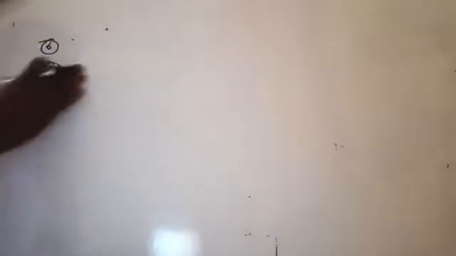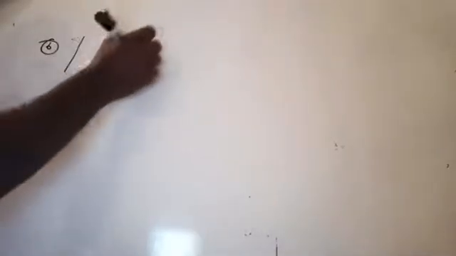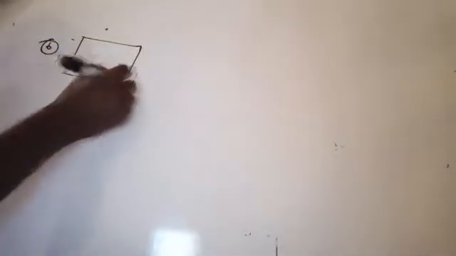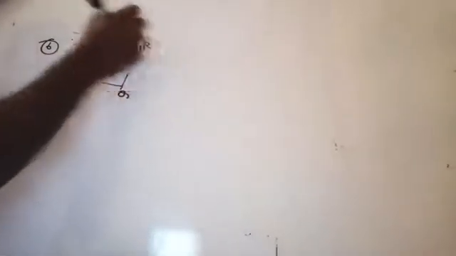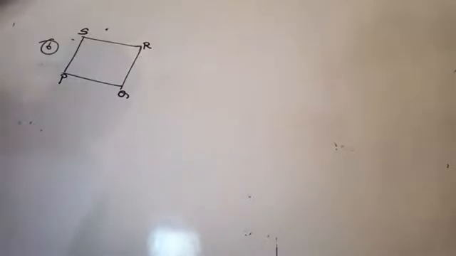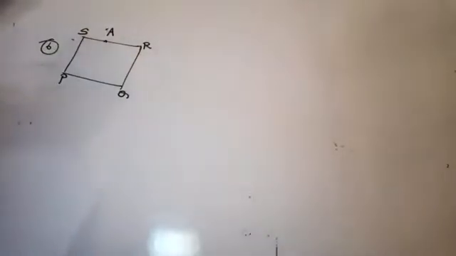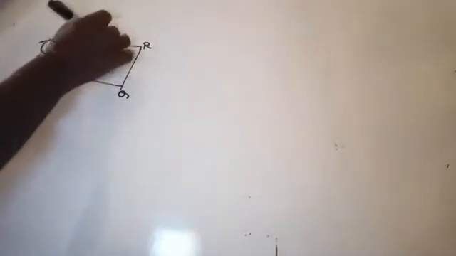Now, a farmer was having a field in the shape of a parallelogram PQRS, then she took any point A on the side RS, and joined it to points P and Q. This is point P, this is point Q here.